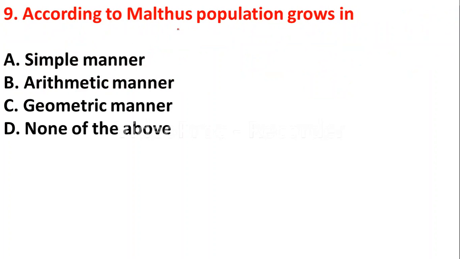According to Malthus, population grows in a simple manner, arithmetic manner, geometric manner, none of the above. If you study the Malthus theory of population, this is a very easy question. According to Malthus, population grows in a geometric manner, and food production grows in an arithmetic manner.